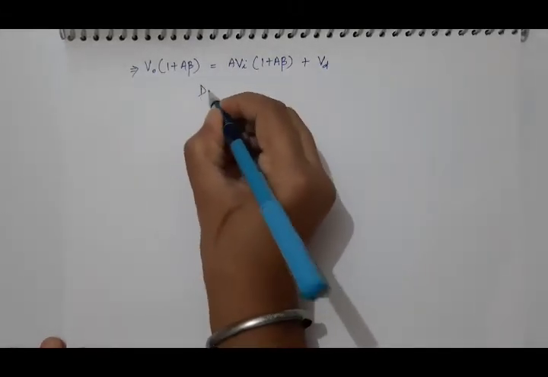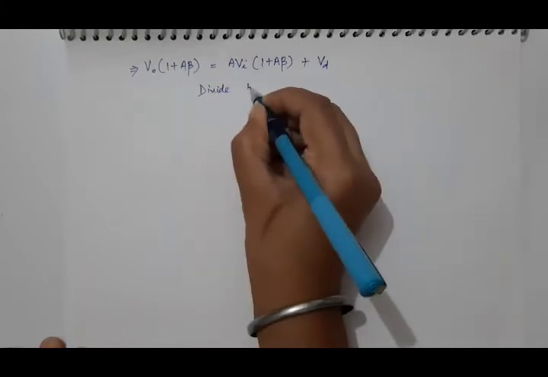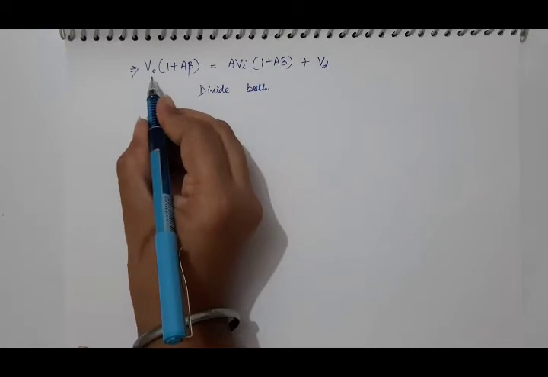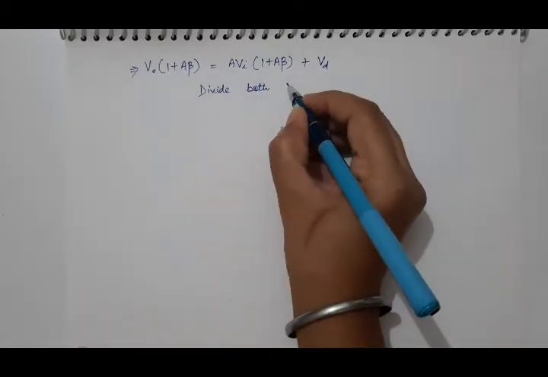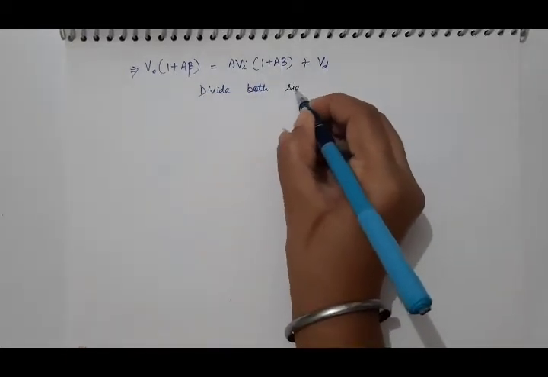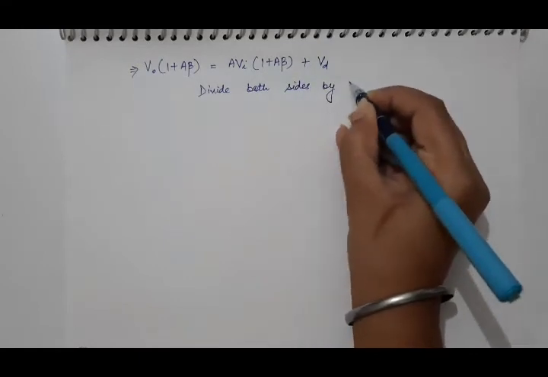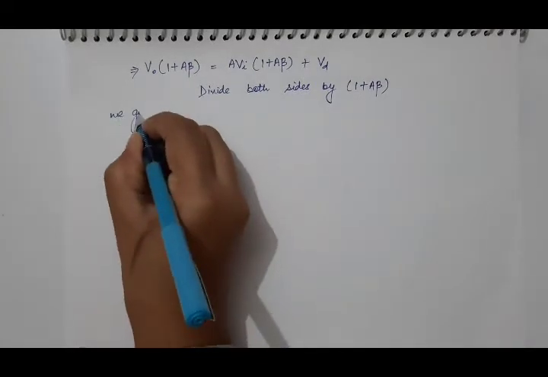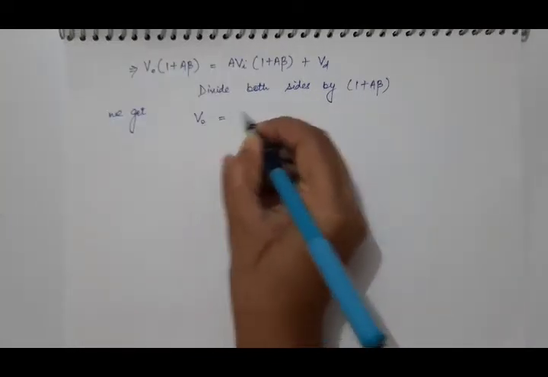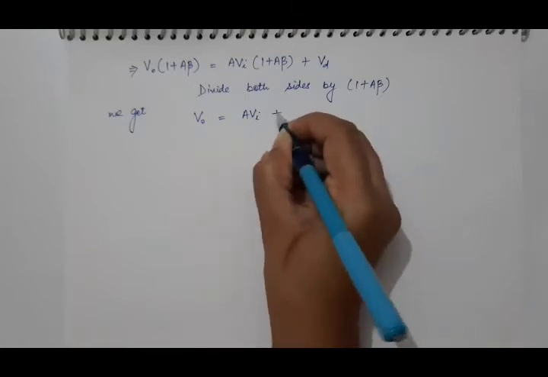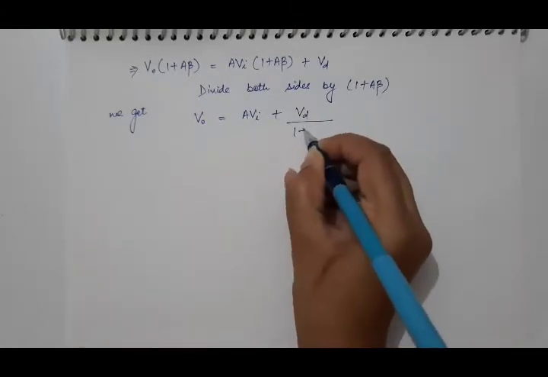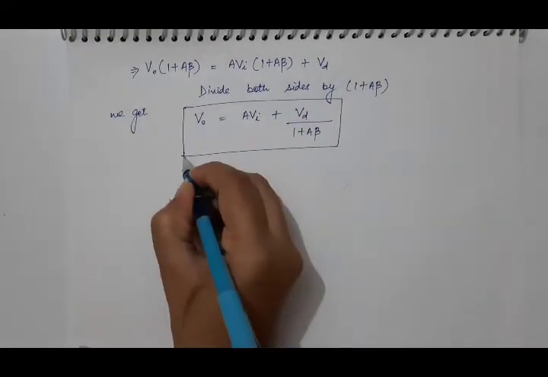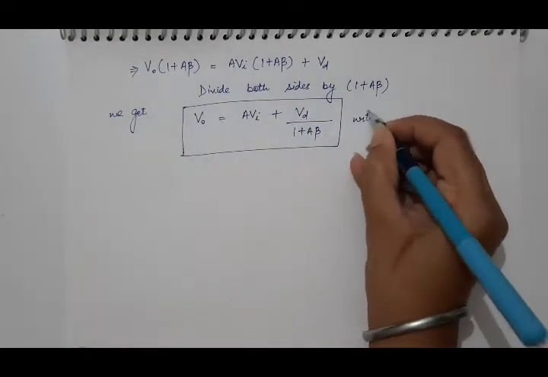And now divide both sides, because we need just the output voltage V0. So to remove this 1 plus A beta, we divide both sides by 1 plus A beta. So we get V0 equal to AVi plus Vd upon 1 plus A beta. So this is the required output with negative feedback.